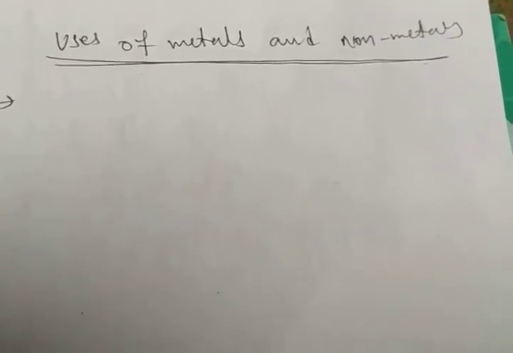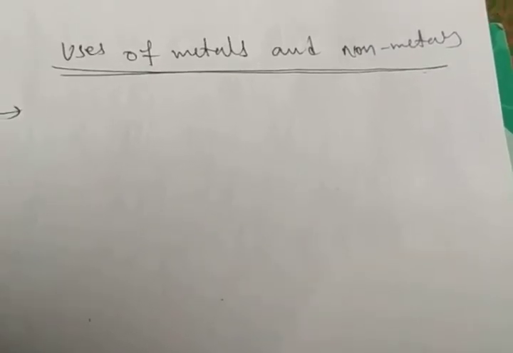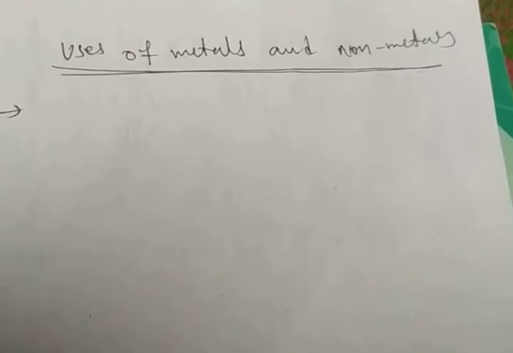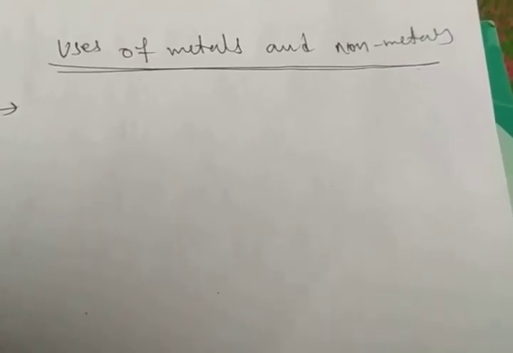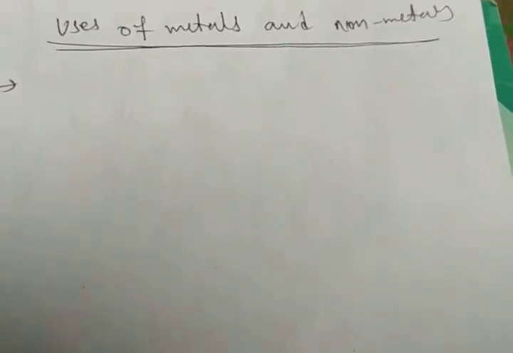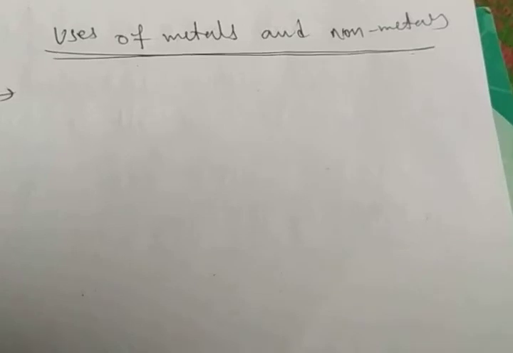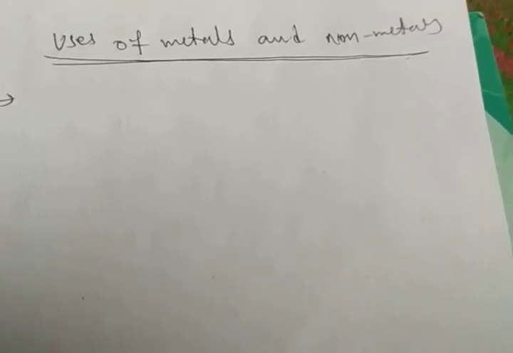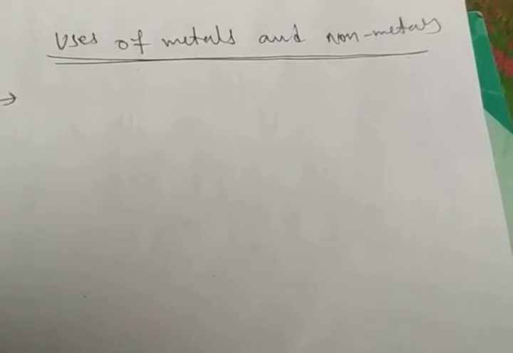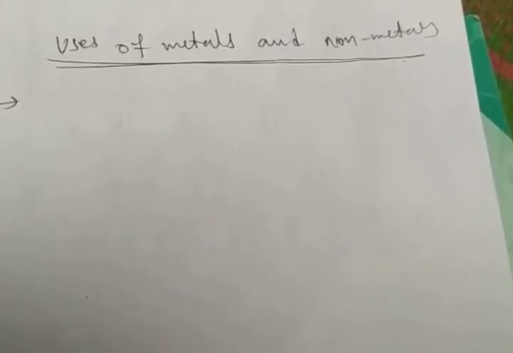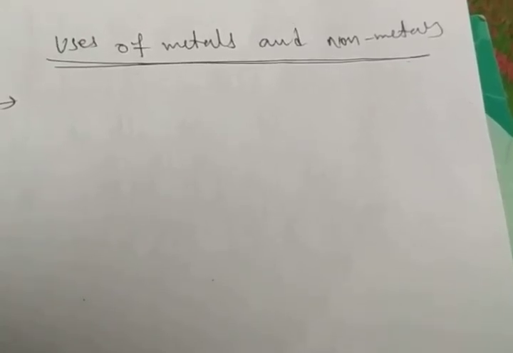Non-metals are used in the water purification process. Non-metals are used in the purple colored solution which is applied on wounds as an antiseptic. And non-metals are used in crackers. Okay, this is about the uses of metals and non-metals.